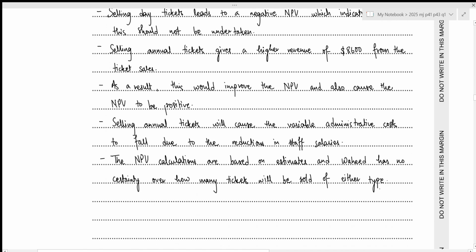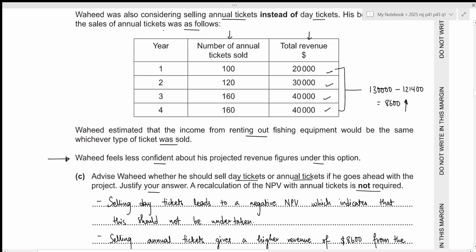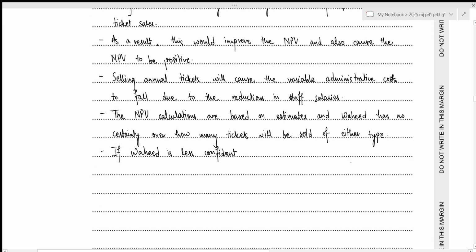Okay, we have 5 comments. We need one more comment. Now, we also need to talk about the confidence of the investor because all of the numerical values are solely based on estimates. And in this case, if Wahid is less confident about the sales of annual tickets, then the risk of this investment definitely increases. Let's write it down. If Wahid is less confident, and Wahid being less confident is given above. We're not just making anything up. Wahid feels less confident about his projected revenue figures under this option, which is the option related to the annual tickets. That's what we're connecting here.